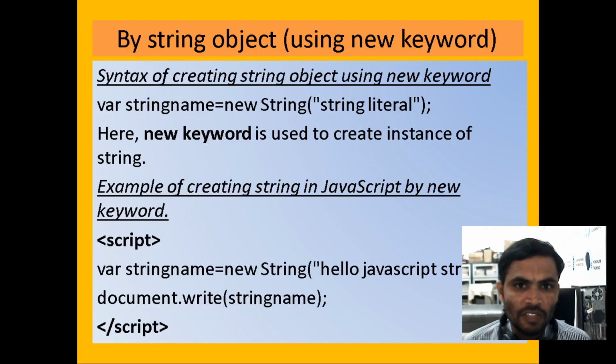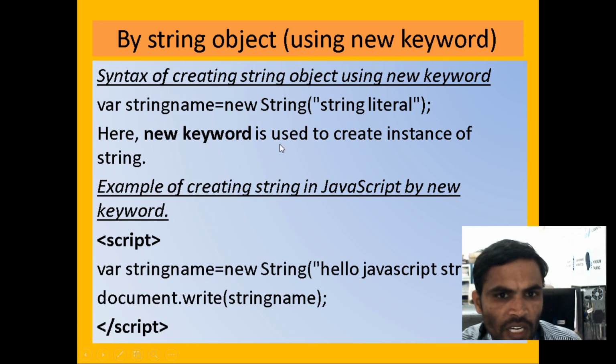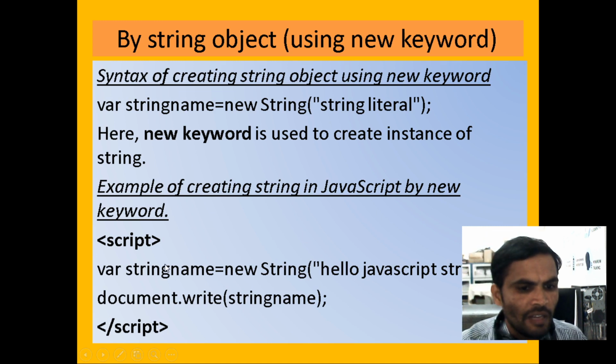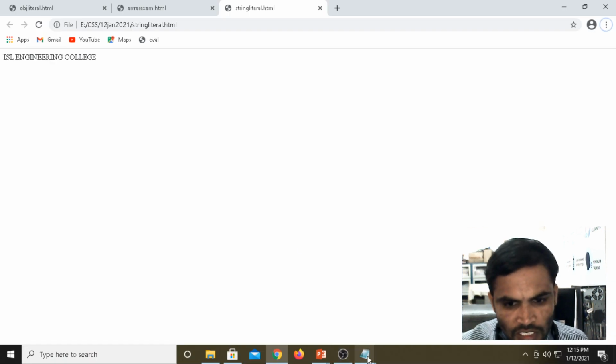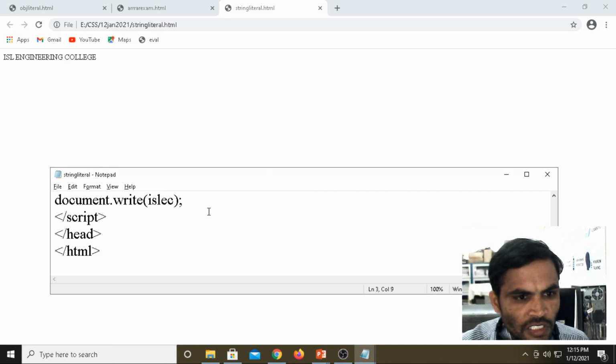Next we are using the new keyword. With the help of the new keyword, if you want to create a string, it is a similar way to how we created the array, the same for the string. Here an index will not be there, just the variable name, where variable name, new keyword, then string, then hello string. This is an example. See here, for the same program I am changing it a little bit.